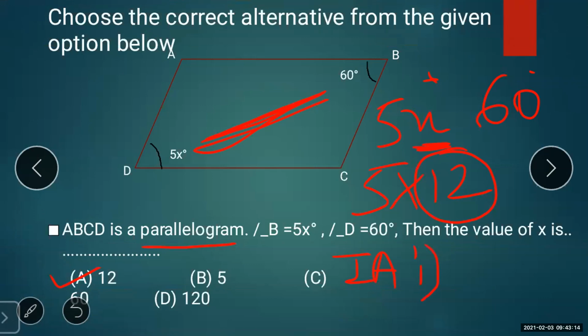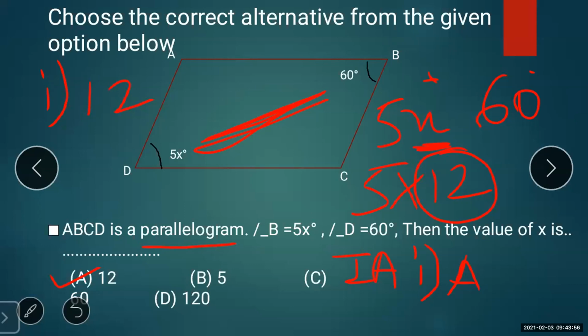How will I write the answer? As option A. You can either write the option, that is option A, or you can write the answer as 12. Here, because of lack of space, I am showing it this way. Either option A or 12 you can write.